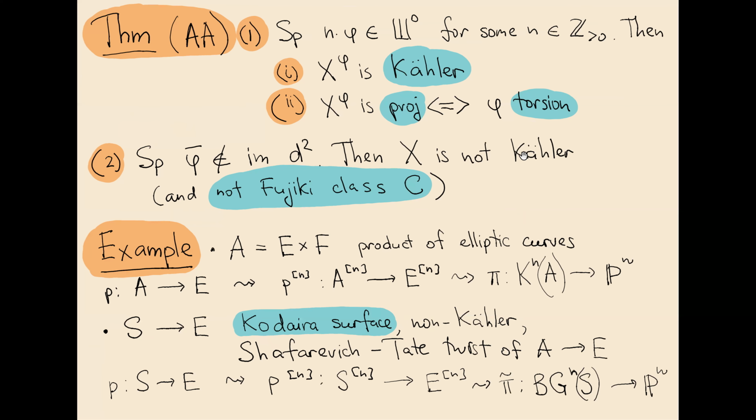And also we can describe the case when a twist is not Kähler. Namely, if we look at a twist by an element phi, such that phi bar is not in the image of d2, then X_phi is not only non-Kähler, but it's also not in Fujiki class C, which means that it's not bimeromorphic to a Kähler manifold. And there is an example of this. So first let's consider an abelian surface A, which is a product of elliptic curves.